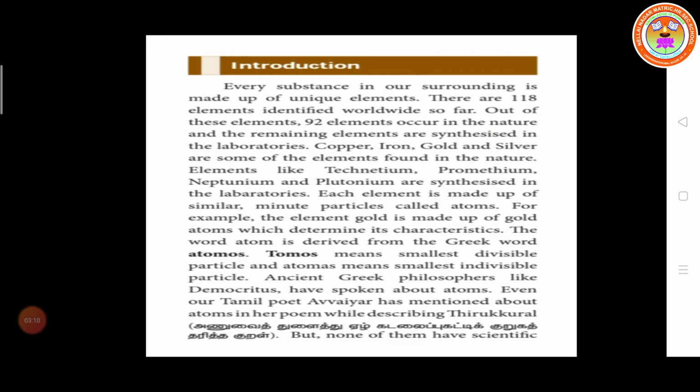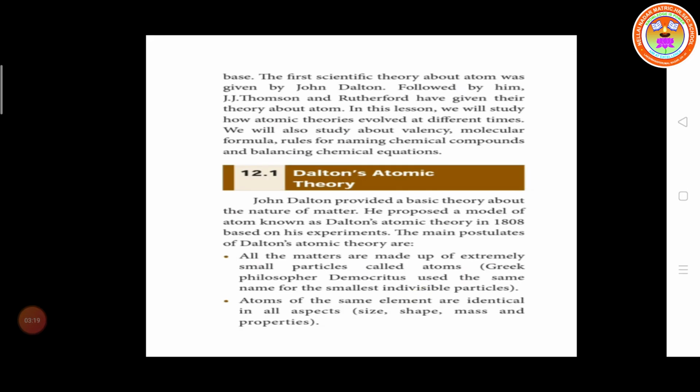That means the atom can be divided, but none of them had a scientific basis. The first scientific theory about the atom was given by John Dalton, followed by J.J. Thomson and Rutherford. In this lesson we will study how the atomic theories evolved at different times. We will also study valency, molecular formula, rules of naming chemical compounds and balancing chemical equations. One by one we are going to discuss.